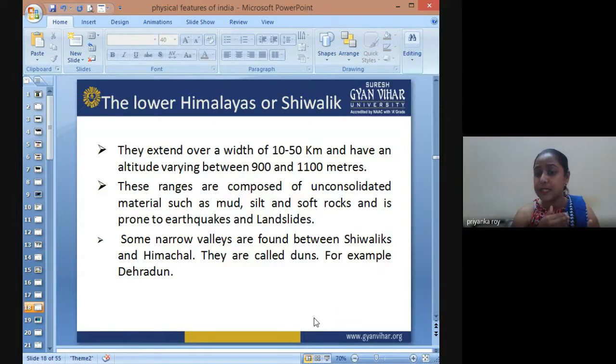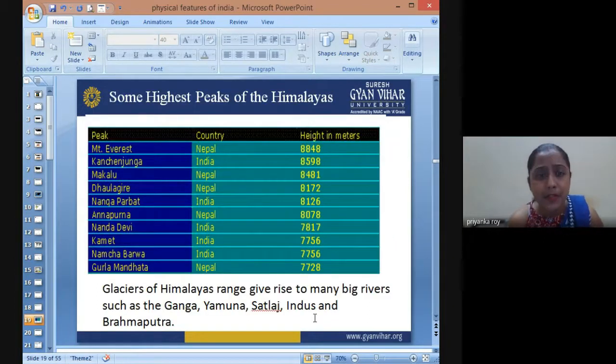Because of the earthquakes and the soft, loose material, they are also prone to landslides. Landslides could be triggered by earthquakes, or heavy rainfall can trigger landslides. Some narrow valleys are found between these Shivaliks, in Himachal Pradesh. They are called dunes. For example, Dehradun is a narrow valley found in the Shivalik ranges.